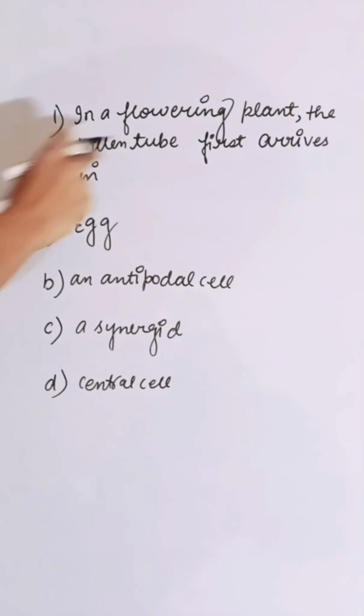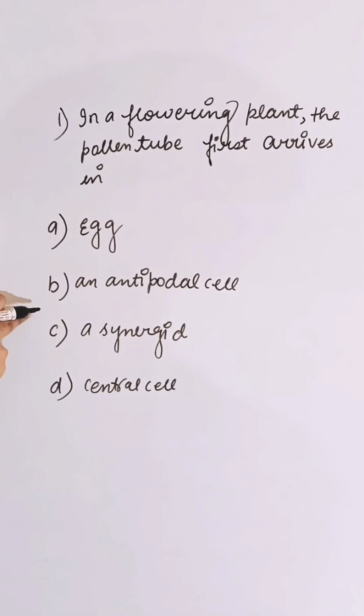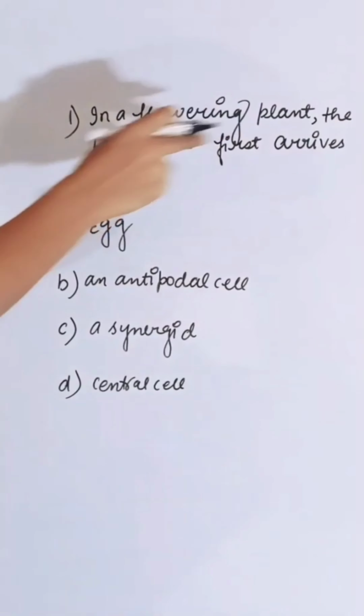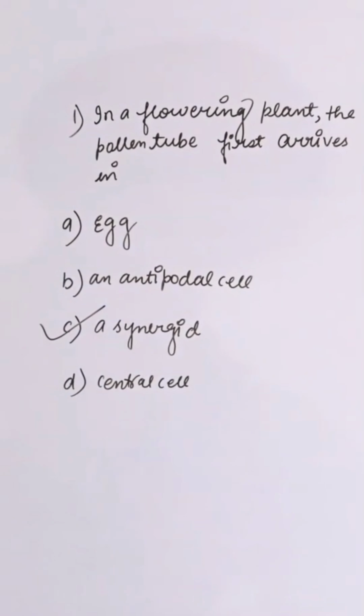The pollen tube first arrives in, first option egg, second is antipodal cell, third is synergid, and fourth is central cell. In flowering plants, the pollen tube first arrives in the synergid. So the correct answer is C.